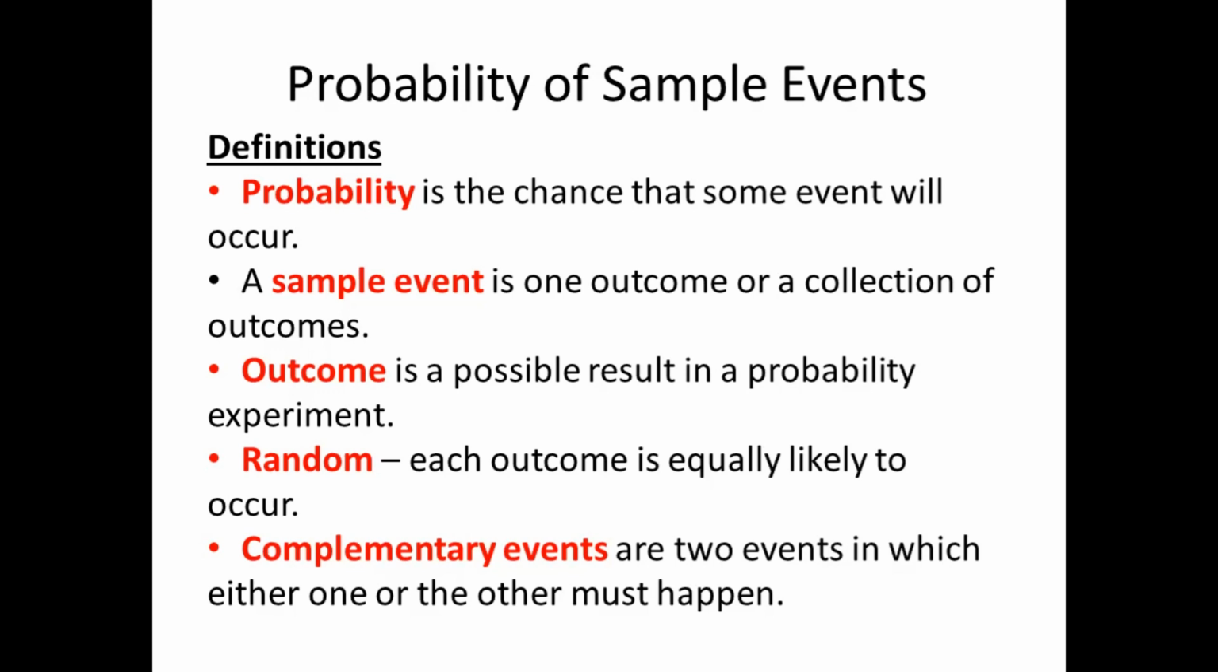Next, a sample event is one outcome or a collection of outcomes. Next, an outcome is a possible result in a probability experiment. So if we say outcome, ito ay posibilidad na magiging resulta ng isang pagsisiyasat o isang pag-aaral. Random: each outcome is equally likely to occur. And the last one is complementary events. Complementary events are two events in which either one or the other must happen.